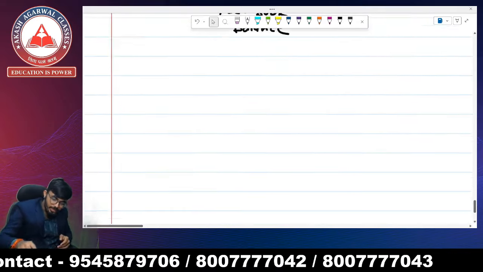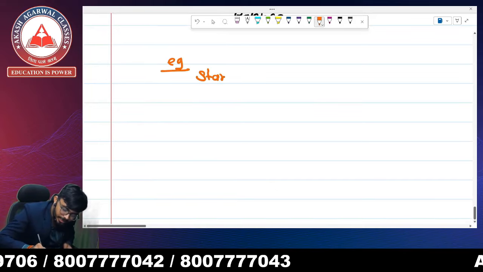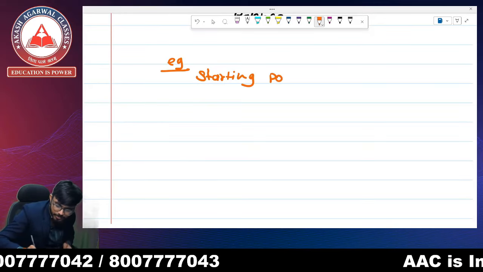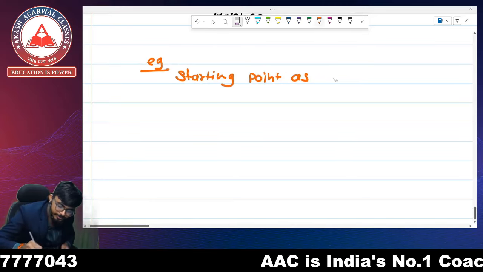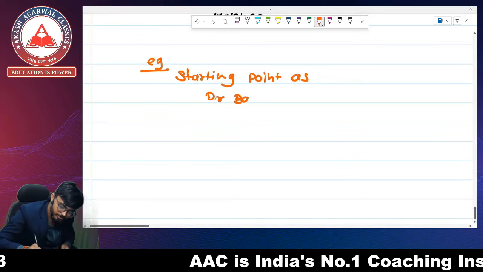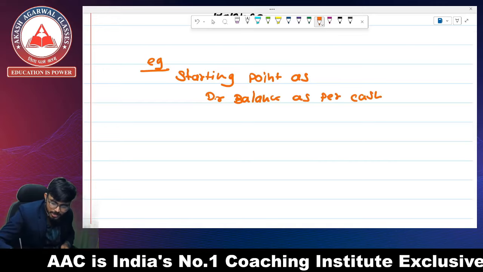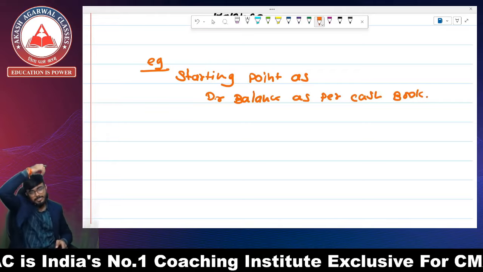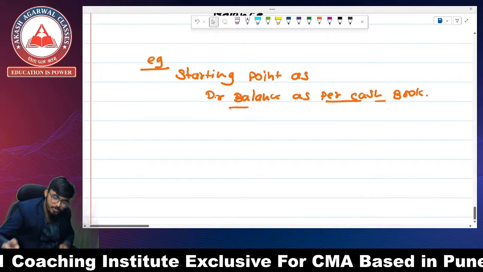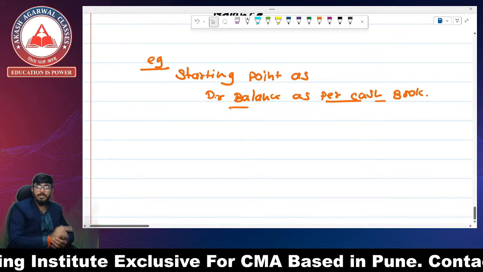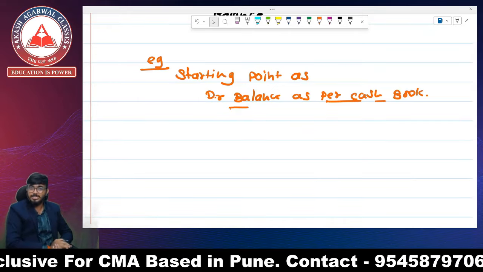So for that we are going to take some examples. First, we will take the starting point as debit balance as per cash book. We are going to solve certain examples with debit balance as per cash book, credit balance as per cash book, debit balance as per passbook, and credit balance as per passbook, and see how we can find out the other balance.